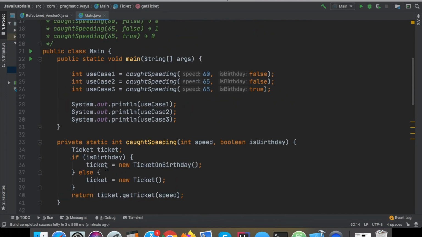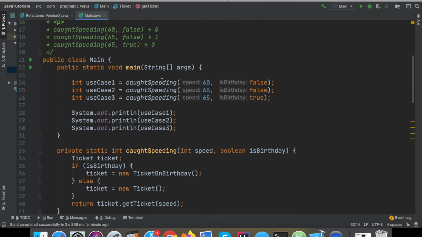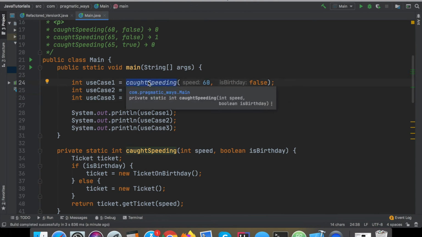All right, so now let's go through this code again, just to basically walk through everything, so hopefully we can try and understand what we did a little bit better. So we have 3 separate use cases here. We're only really just going to follow one of them. First thing we do is we have a speed of 60, and it is not the user's birthday.